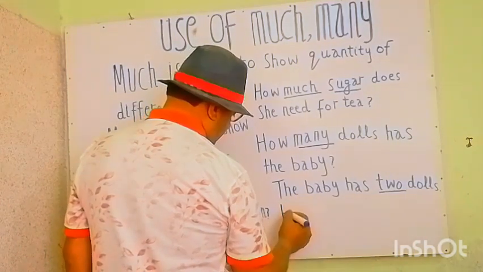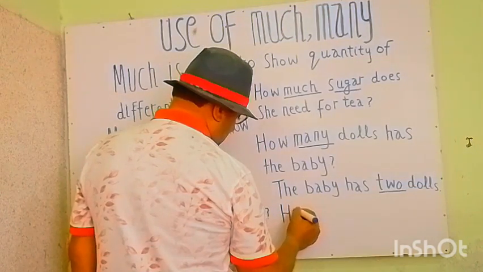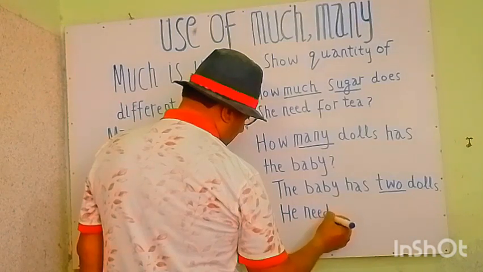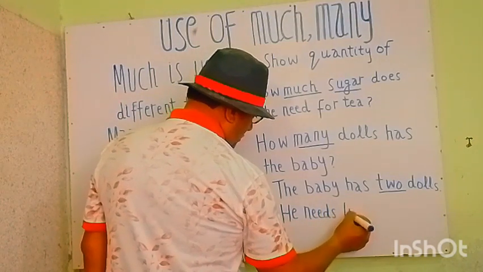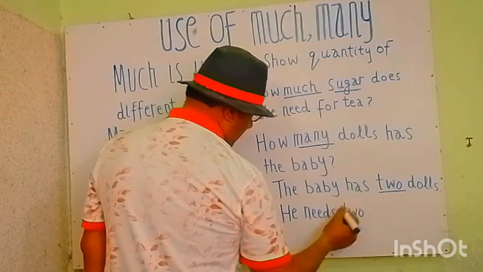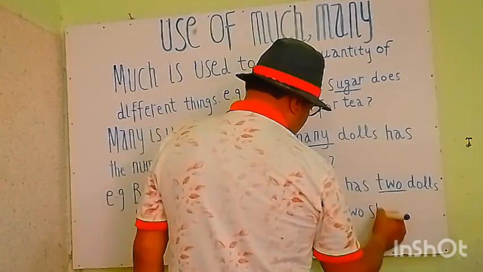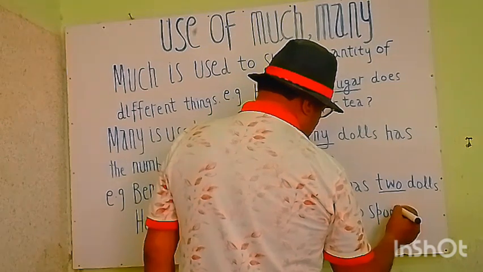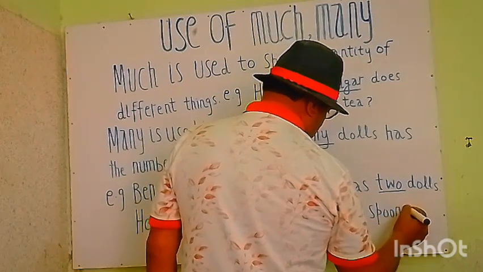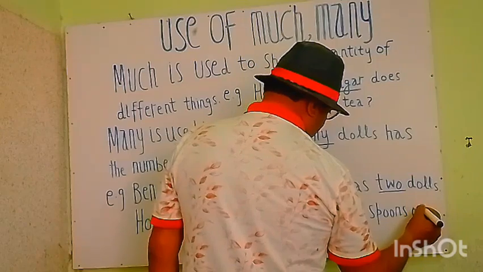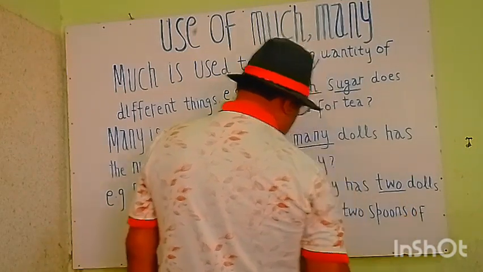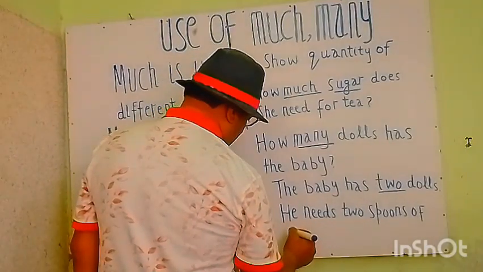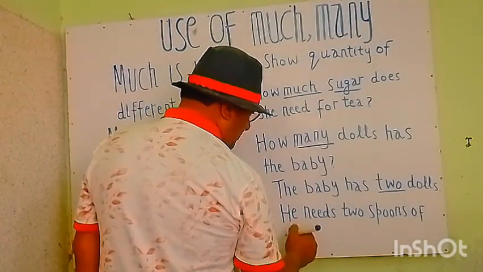He needs 2 spoons of sugar for a cup of tea. He needs 2 spoons of sugar for a cup of tea. 2 spoons of sugar.